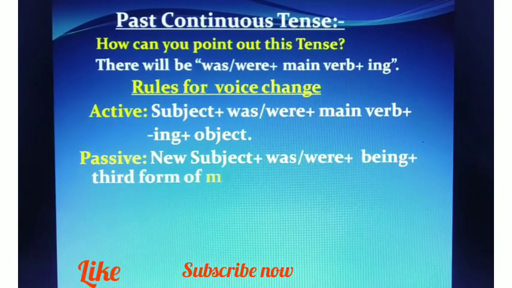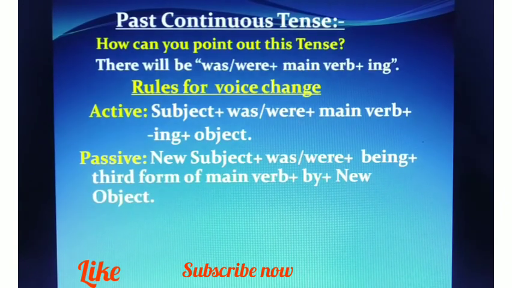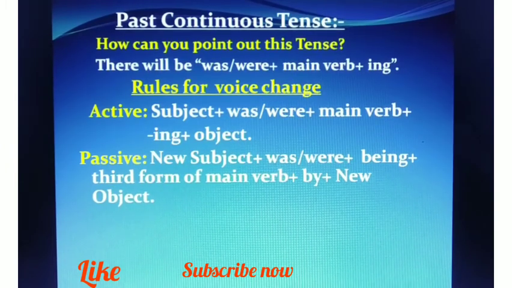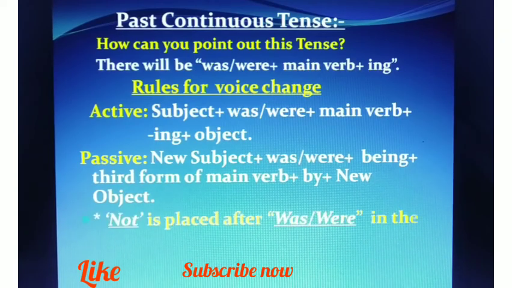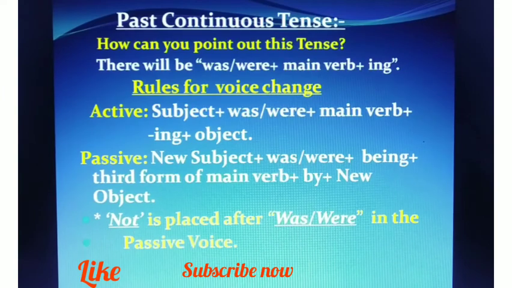In the passive, you change new subject, you use was or were. What is new subject? Changed form of the object given to you. And then after was, were, we use being, then the third form of the verb, then by, and then new object. That is the changed form of the subject given to you. Again, we use not after was or were in the passive voice.